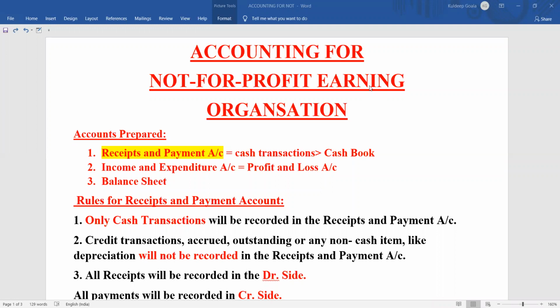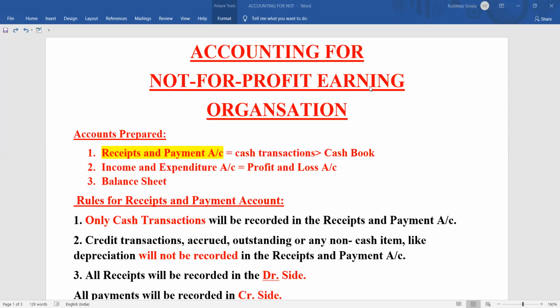Today we are going to start a new chapter in accountancy named Accounting for Not-for-Profit Organization. This is a chapter in which we are going to learn about the accounting treatment of various items and transactions related to non-profit earning organizations, or not-for-profit earning organizations.